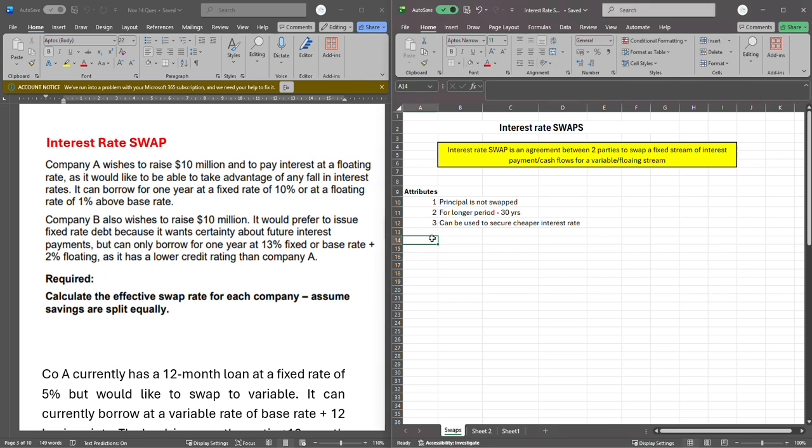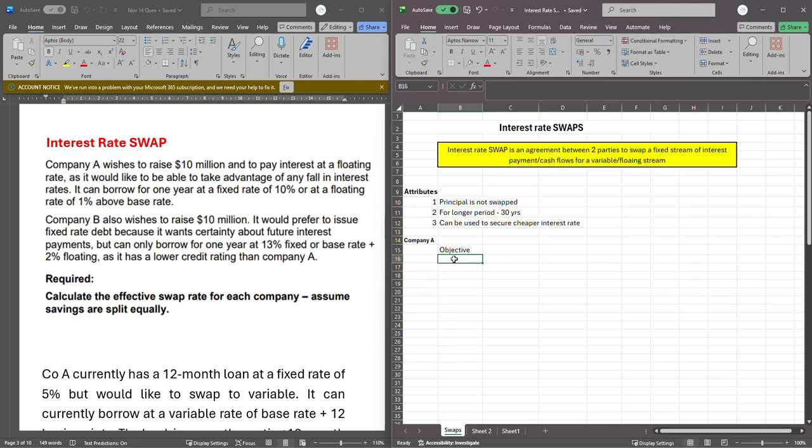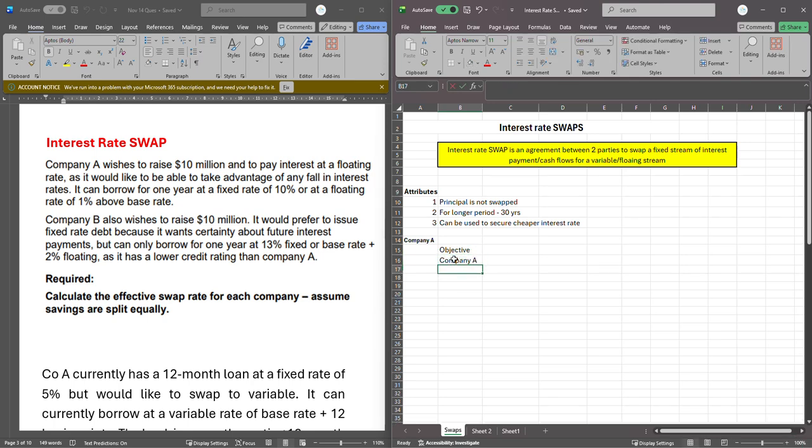So let's look at that question. Company A. Like I always advise you, take 1 minute to look at the question so you can follow what I'm doing. What is going on with company A? What is the objective? The objective of company A is that it wants to pay floating. Remember, there are two companies here. There's company A, there's company B. So let's put company A here and put company B here.